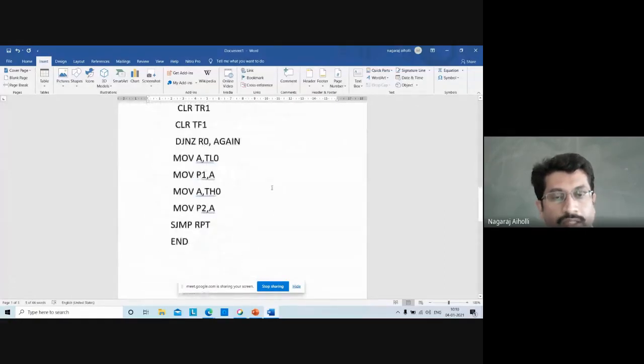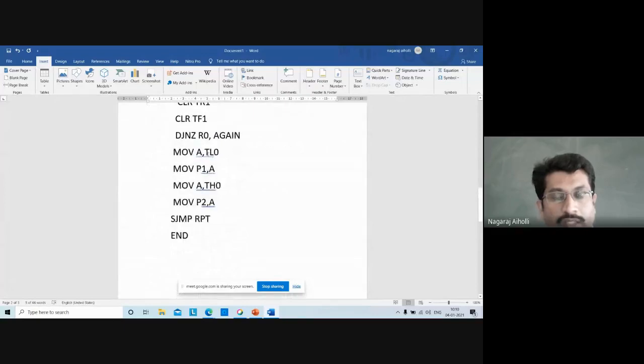So we are moving the count here from TL0 register to A register, and then we are storing that count from A register into port P1. Similarly, the count which is stored in TH0 register, that we are moving in A register, and from A register we are storing it into port P2. Then we are repeating from the beginning, the same process will be repeated.